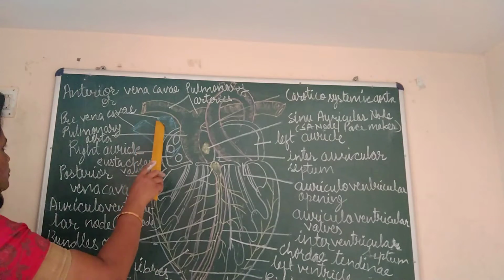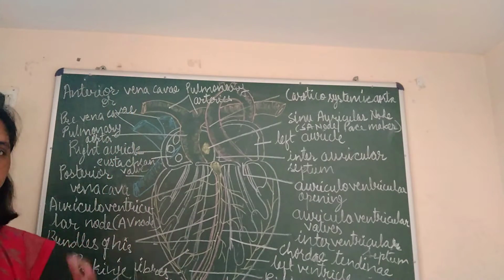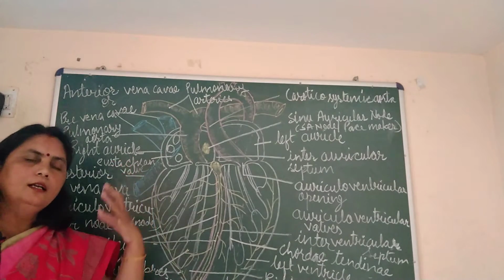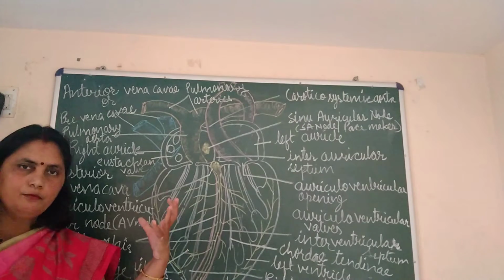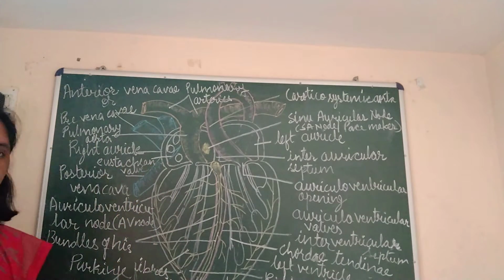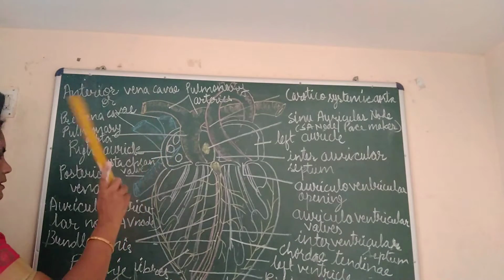The two anterior vena cava bring blood from all the parts above the heart, and the posterior vena cava collects blood from the parts of the body behind or below the heart. Okay, now this is done.